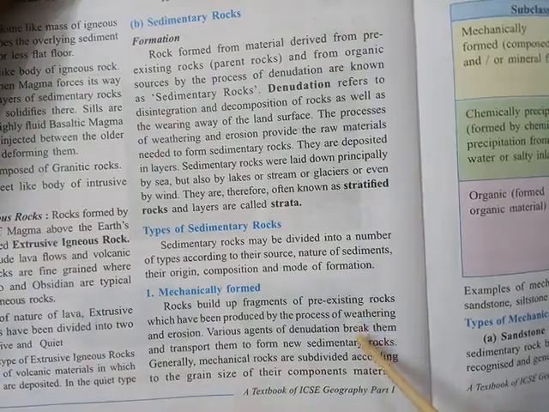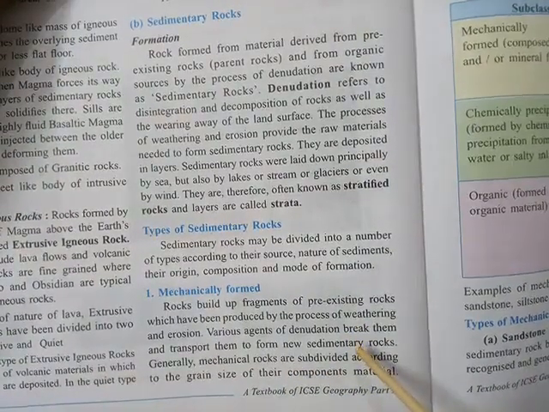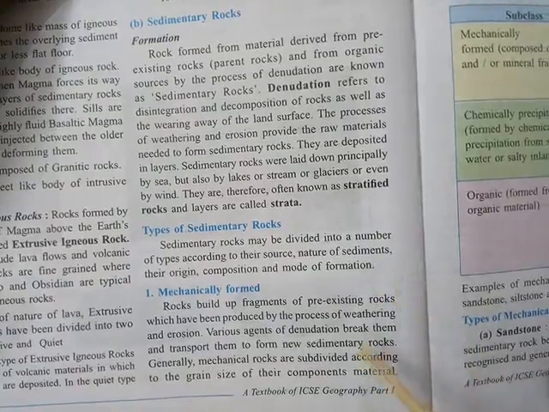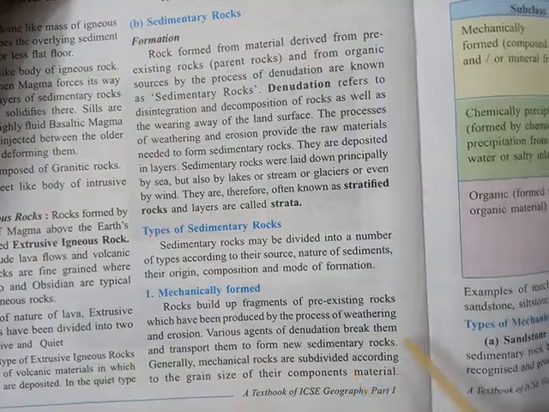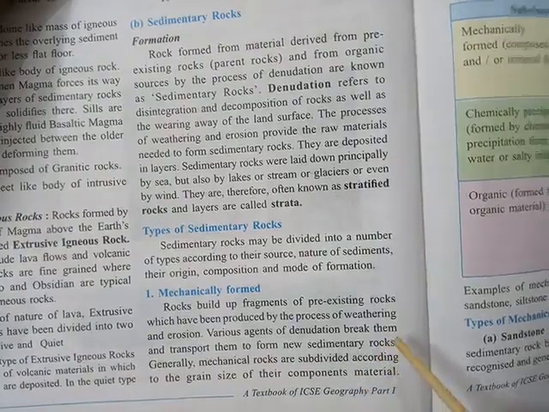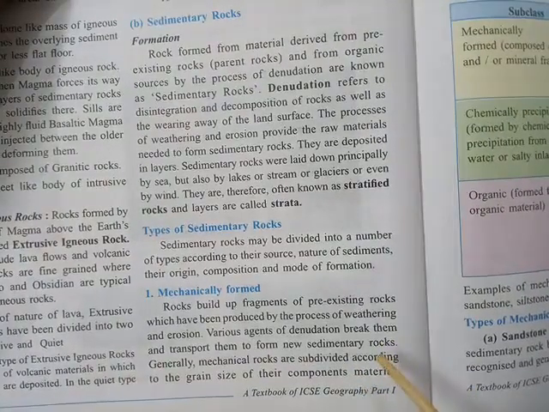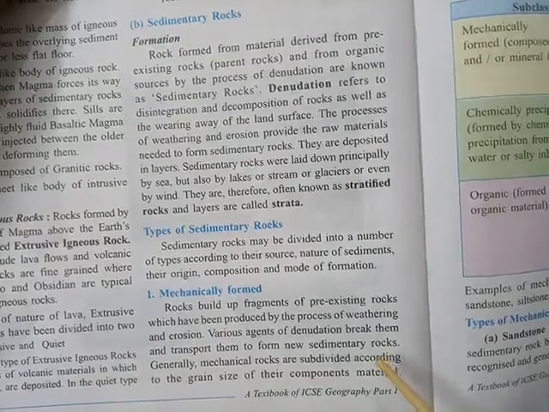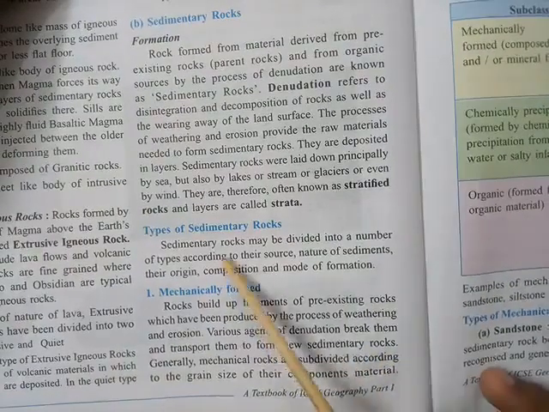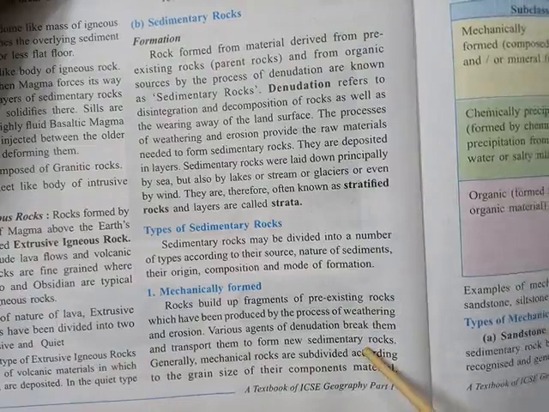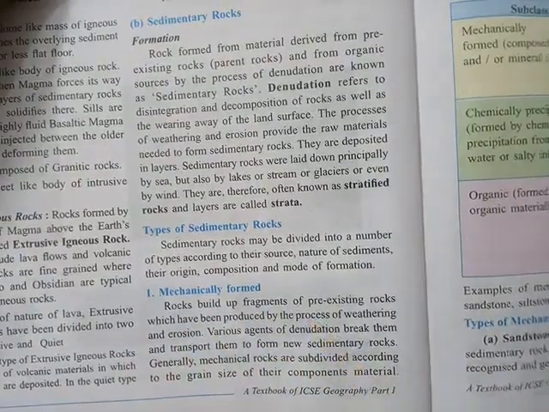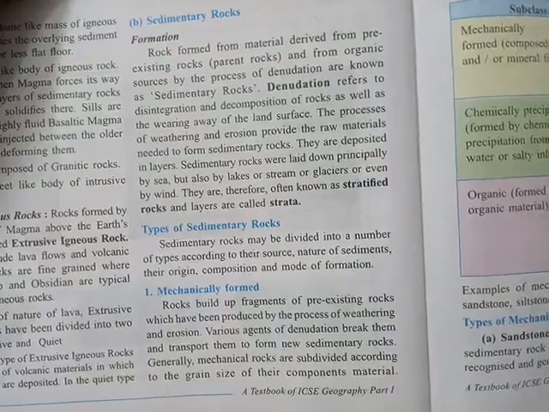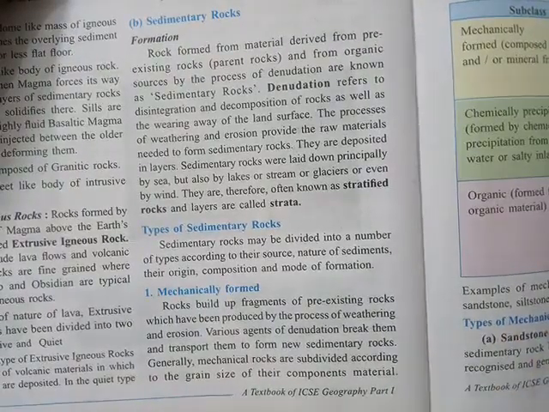Weathering and erosion is a mechanical process, and in this process the rocks are weathered into sediments, and these sediments are taken by the agent of erosion to some place and deposited. Wherever they are deposited, when they solidify, they form sedimentary rocks. So all the sedimentary rocks formed by this mechanical activity, that is weathering and erosion, are known as mechanically formed sedimentary rock.